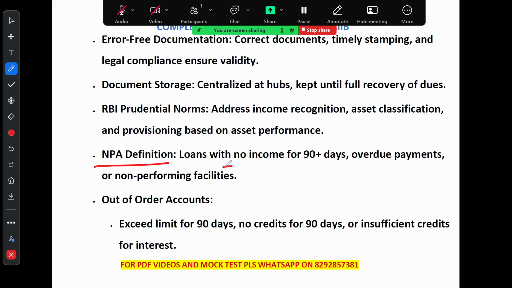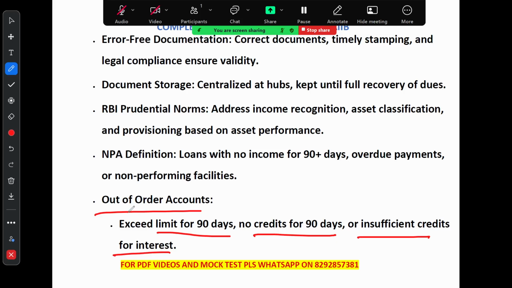So it is a loan where no income has been received for over 90 days. Payments are overdue and/or the loan is not performing, right? So that is called NPA. Now, there is another type of account which is called an out of order account. An out of order account happens if the loan exceeds its limit for 90 days and there is no credit for 90 days, or the credits are not enough to cover the interest. So this is called an out of order account.